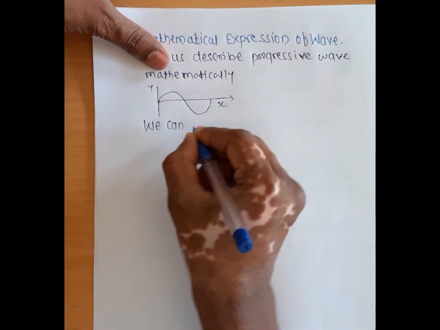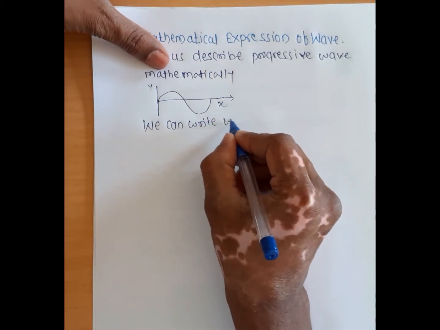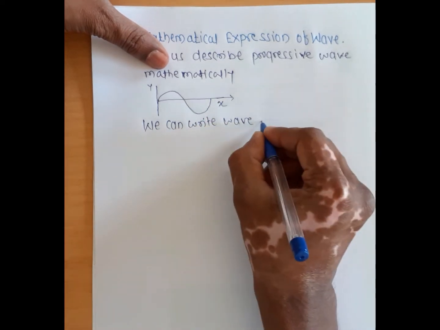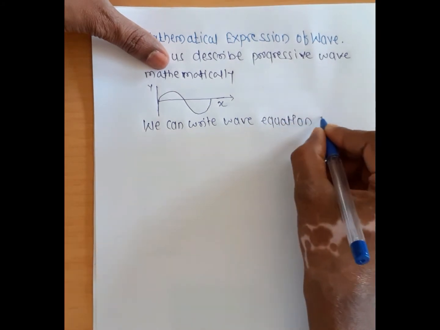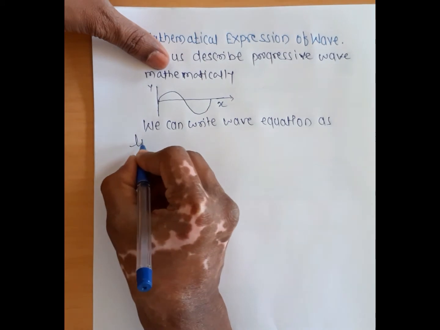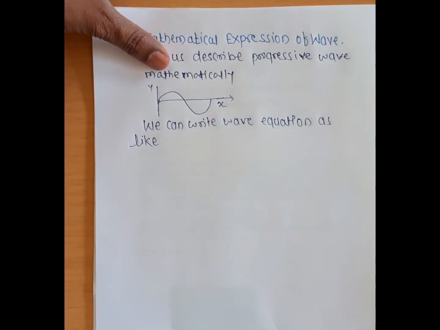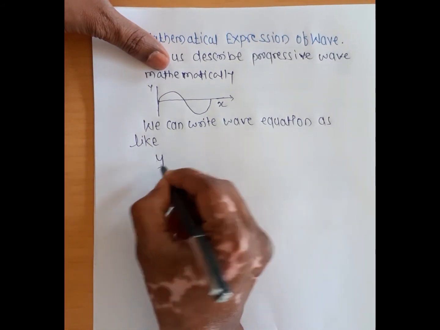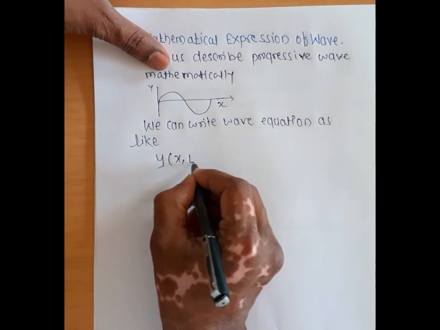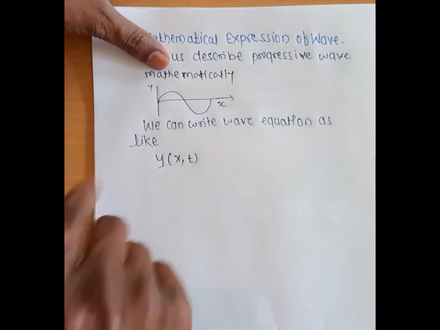We can write the wave equation as: y is a function of x and t, because the wave displaces on the y axis and progresses on the x axis.